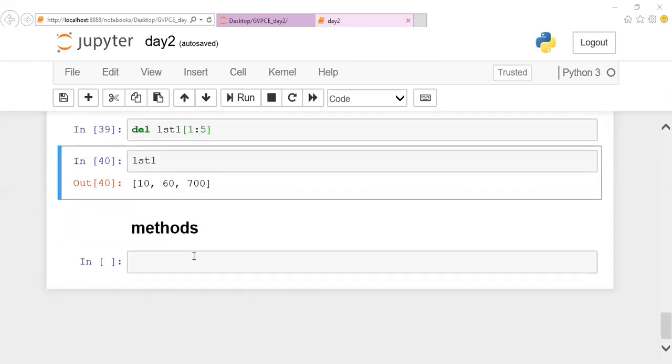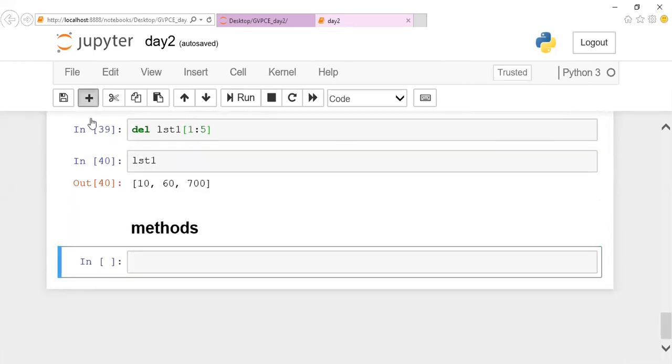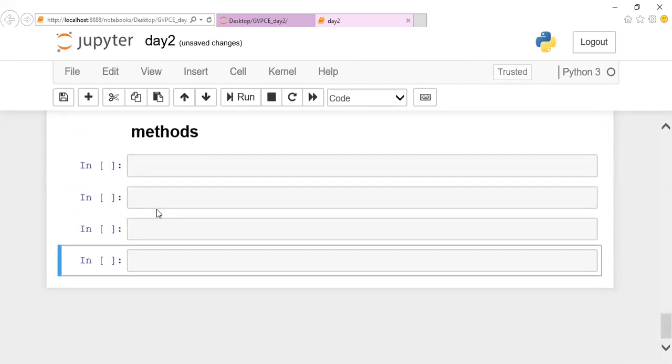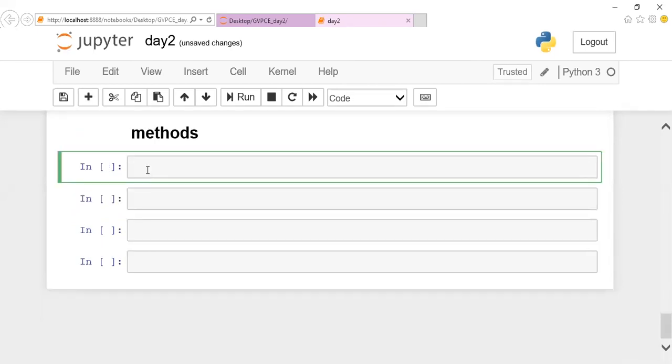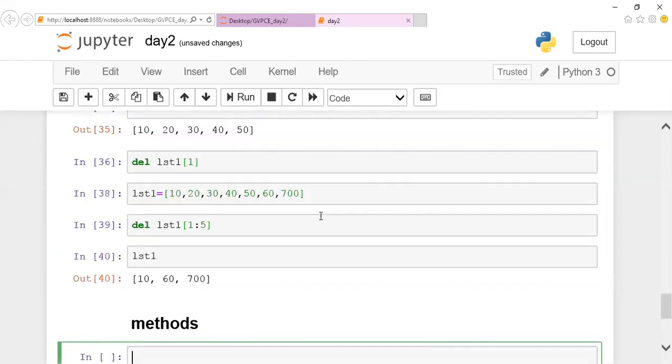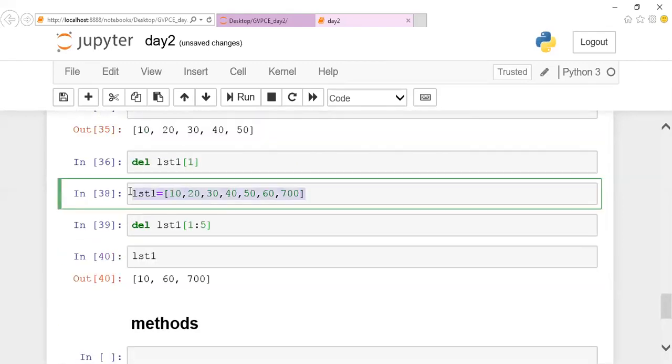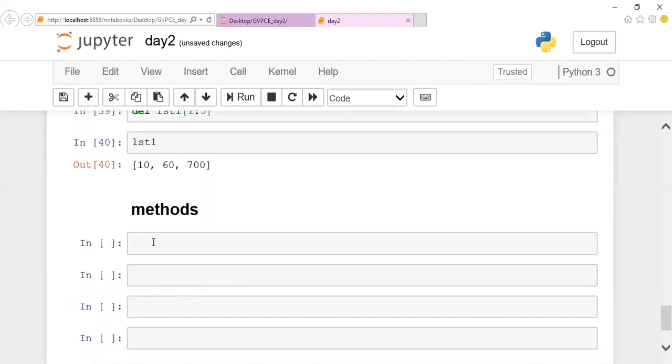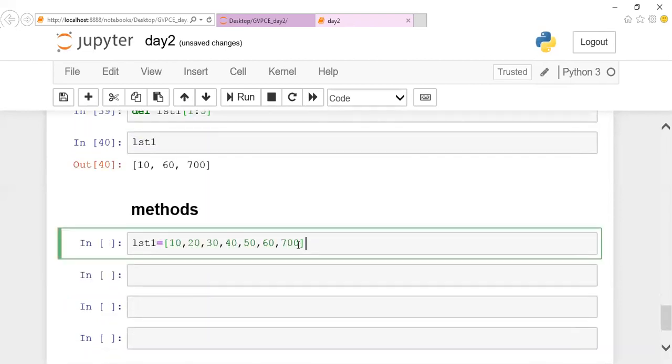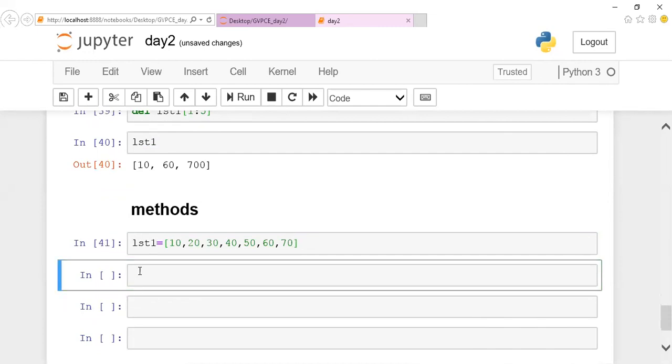Next, we are going to see some of the predefined methods. What methods are available, and we are going to do manipulation only by using these methods. If you want to perform a remove operation, let us take this list itself. It will be easy for us to access it. In this list, I'm going to do it. Let me list out what methods are available. The first method we are going to see is the remove method.